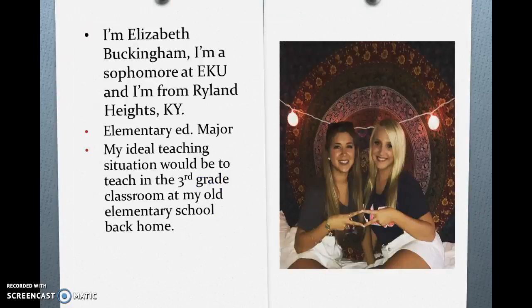My name is Elizabeth Buckingham and I am a sophomore at EKU and I am from a small town in northern Kentucky called Ryland Heights. I'm currently an elementary education major and my ideal teaching situation would be to teach in the third grade classroom at my old elementary school back home, because I do plan to go home after I graduate.